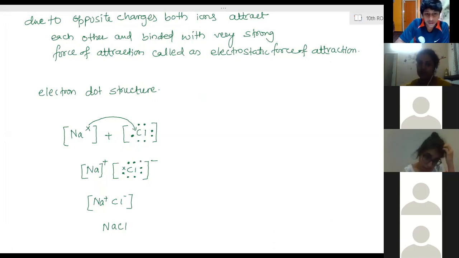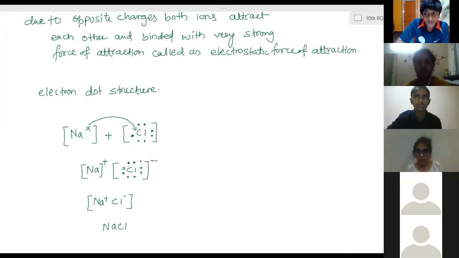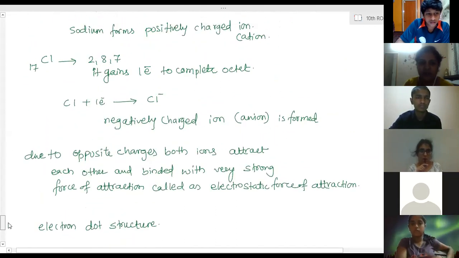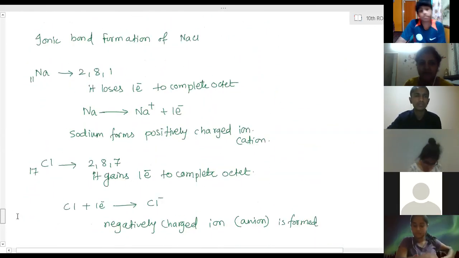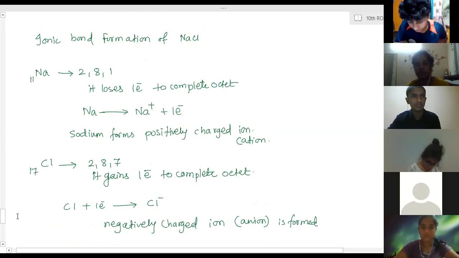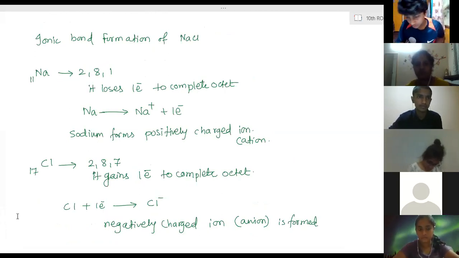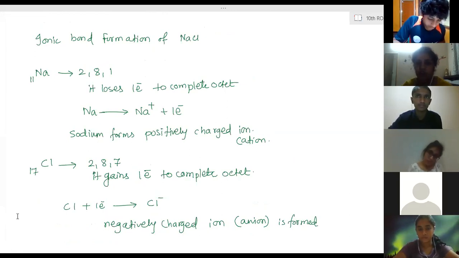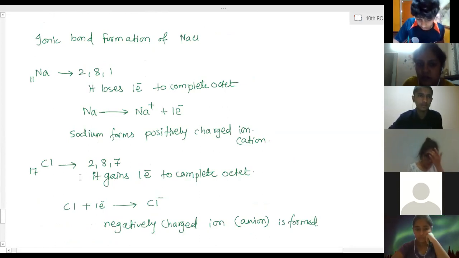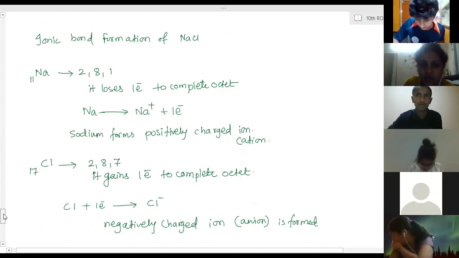Then draw. Ma'am, we can draw this in pen only, no? Yeah, pen in the journal. In the exam, with pencil. So write it down. Ma'am, should the number of extra dots be mentioned on the left side? Ma'am, the sequence of the dots? Yeah, it starts from top, right, down, and left.